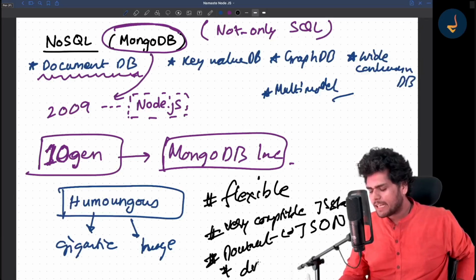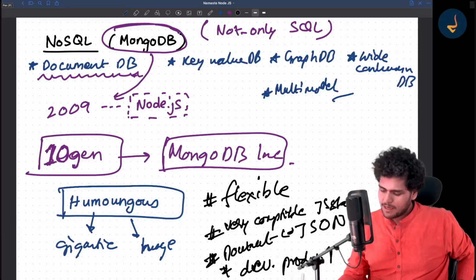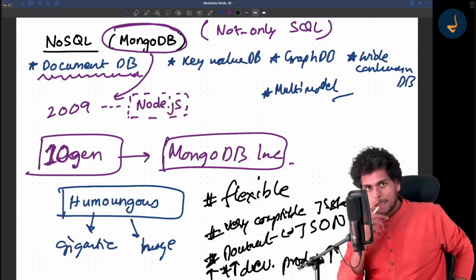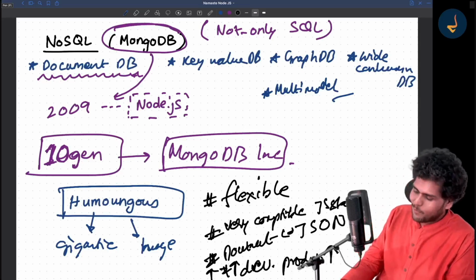And it increases the developer productivity. If you see, developer productivity goes up. It's very easy to write code and manage all of it. So that is why it is very popular.